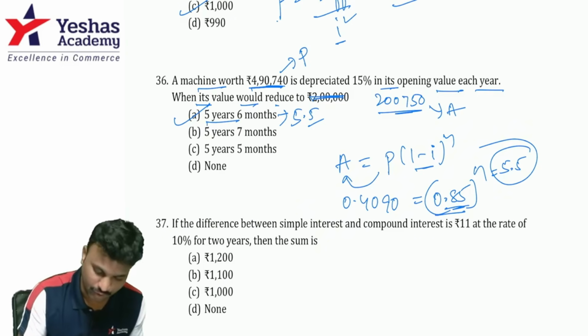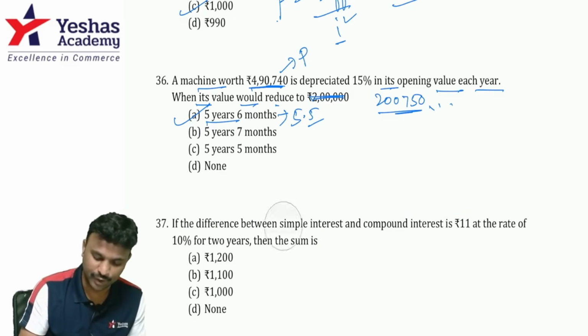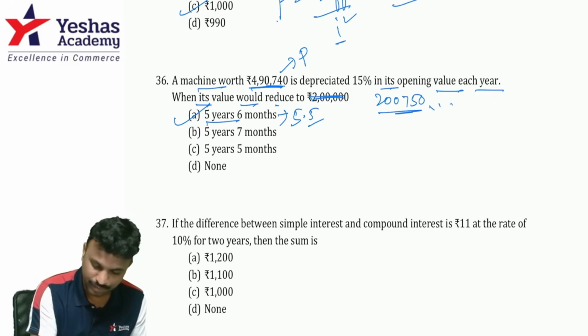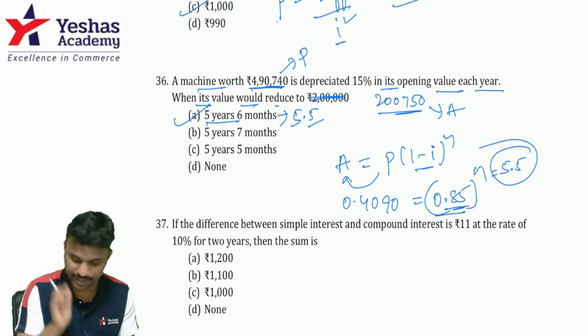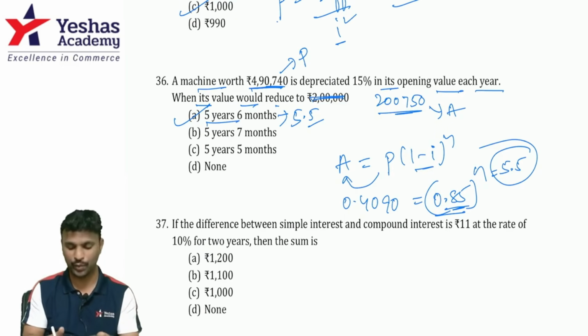For those who are not familiar with this, please do the calculation once again. It is 0.85, power is decimal, so you have to press the square root 12 times.